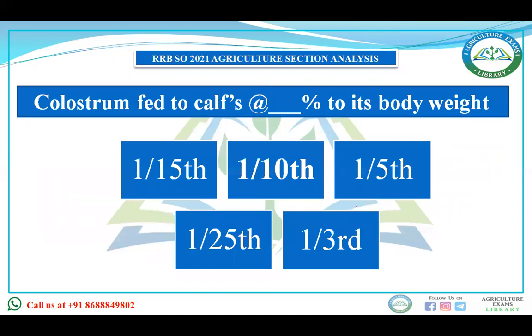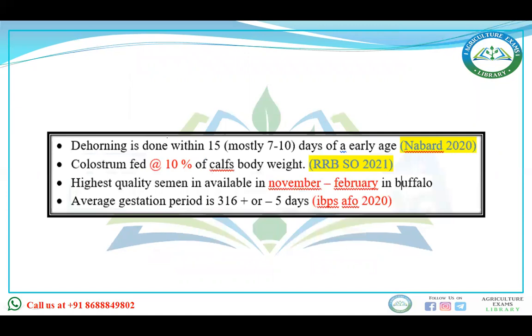Colostrum is fed to a calf at what percent of its body weight: 1 by 15th, 1 by 10th, 1 by 5th, 1 by 25, or 1 by 3? The right answer is 1 by 10th of its body weight. You can see it is fed at the rate of 10% of the calf's body weight. This question was asked again in RRB SO 2021 this year.